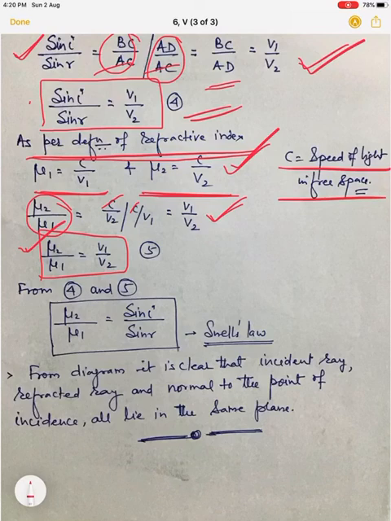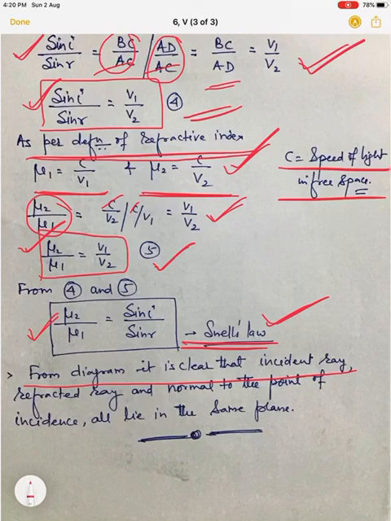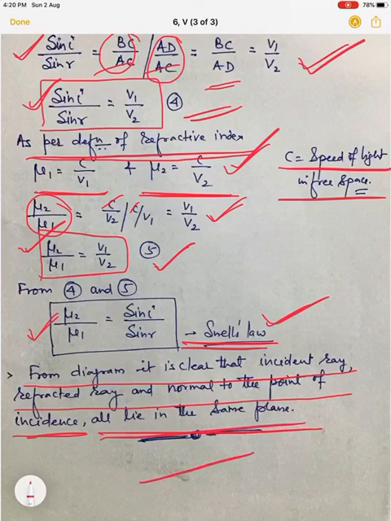So from equation 4 and equation 5, we can write mu2 by mu1 is equal to sin I by sin R. So mu2 by mu1 is equal to sin I by sin R is called Snell's law of refraction. This is the derivation of Snell's law using the concept of wave theory. And from the diagram, once again it is clear that the incident ray, refracted ray and normal at the point of incidence all three lie in the same plane.